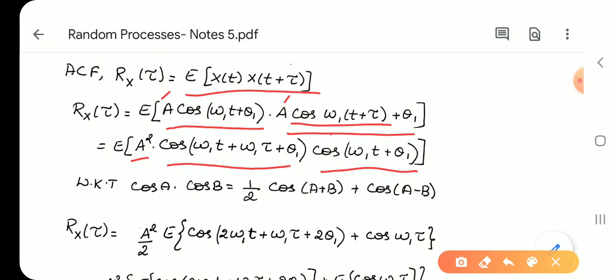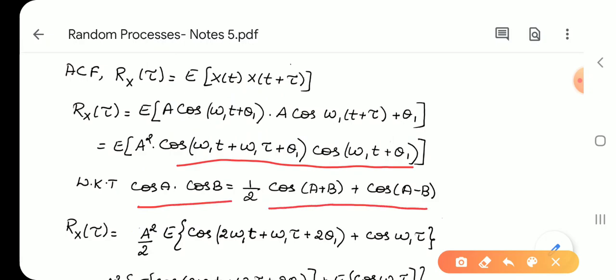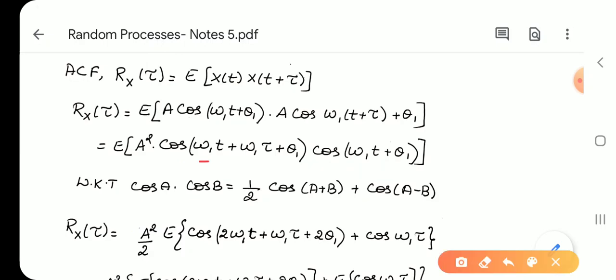If you compare these two, it is of the form cos a cos b, which is nothing but half of cos(a plus b) plus cos(a minus b). Here this is a and this will be b.